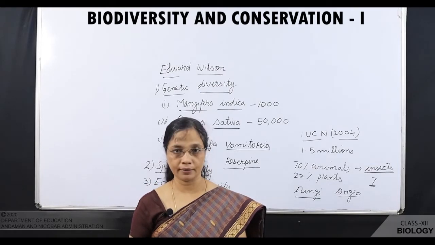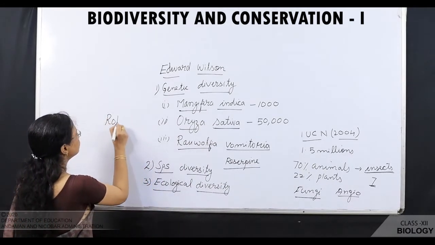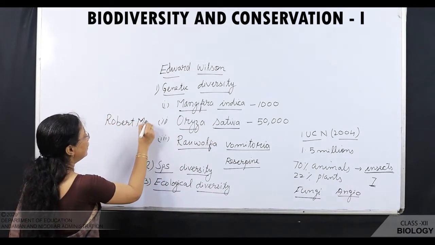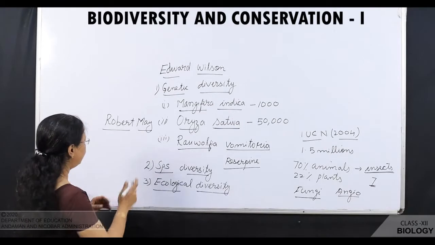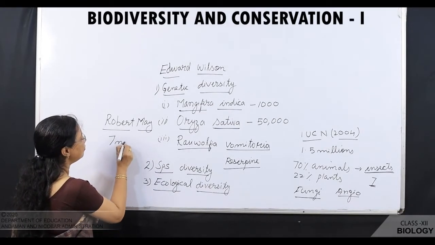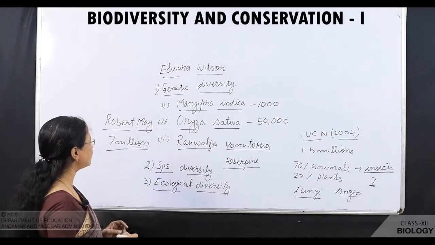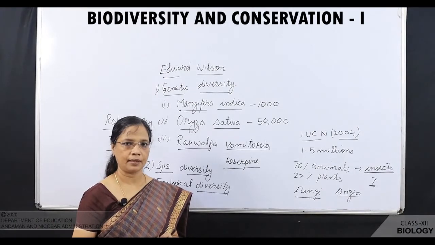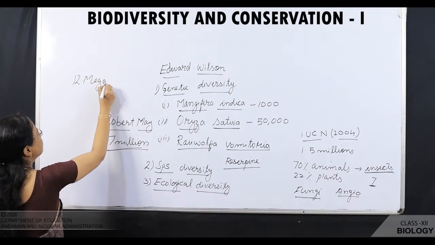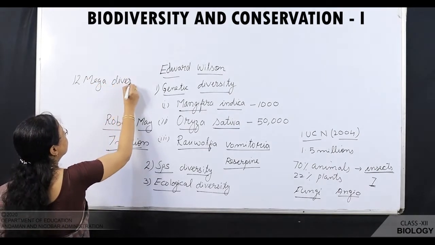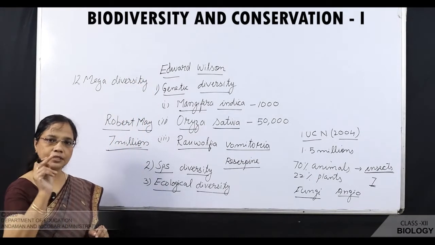and recorded. There is a scientist whose name is Robert May. He scientifically studied and estimated about 7 million species of diversity. There are 12 mega diversity countries, and India is one among them.